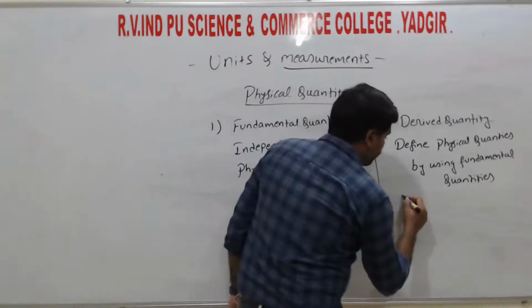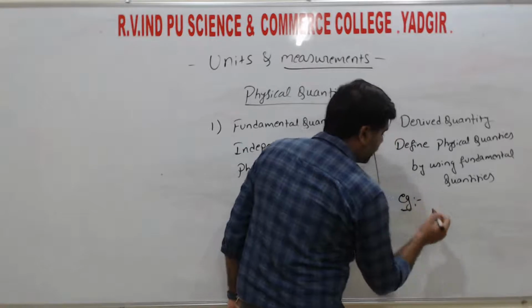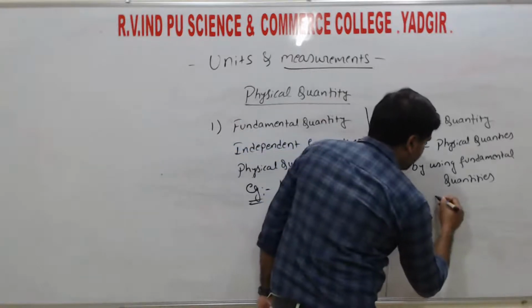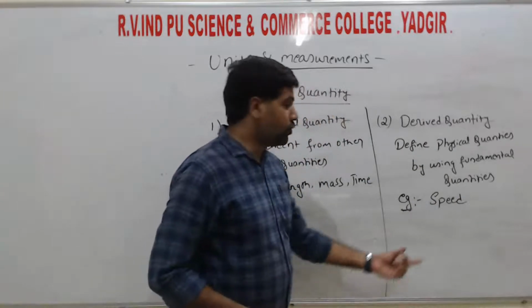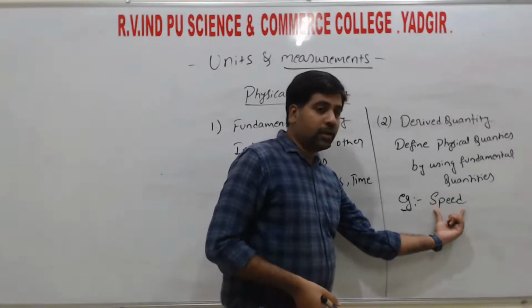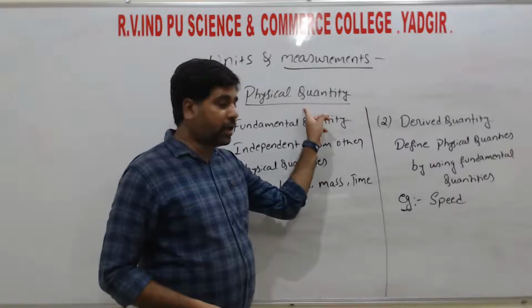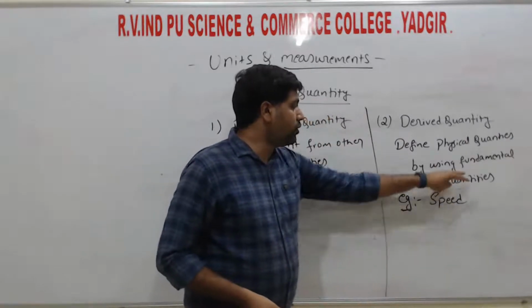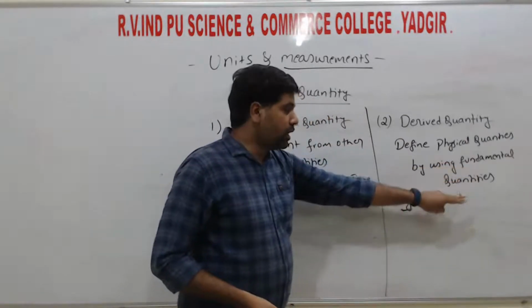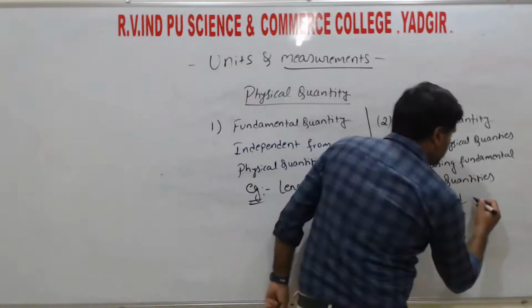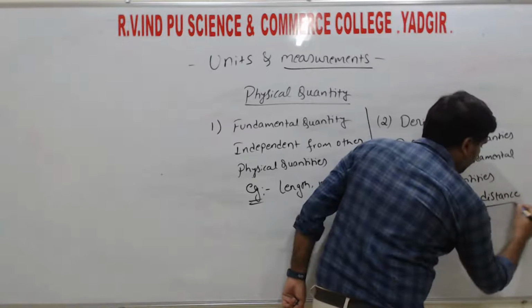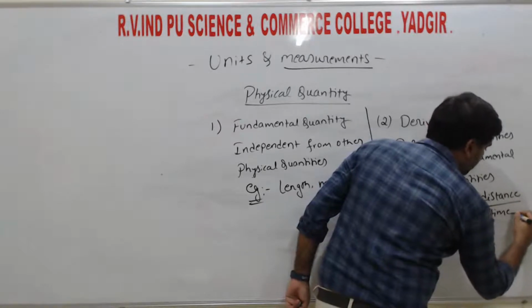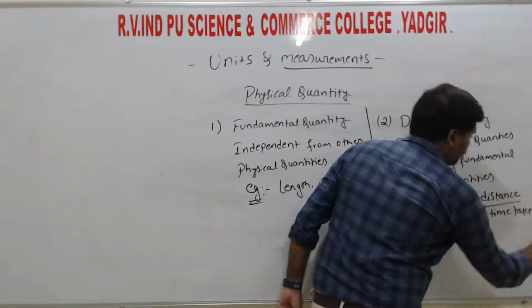An example for the derived quantities, if we take one example, is speed. So how do we define speed? Speed is a derived quantity, meaning speed is also a physical quantity, and we define the speed by using fundamental quantities. By definition, speed is equal to distance by time taken, right?